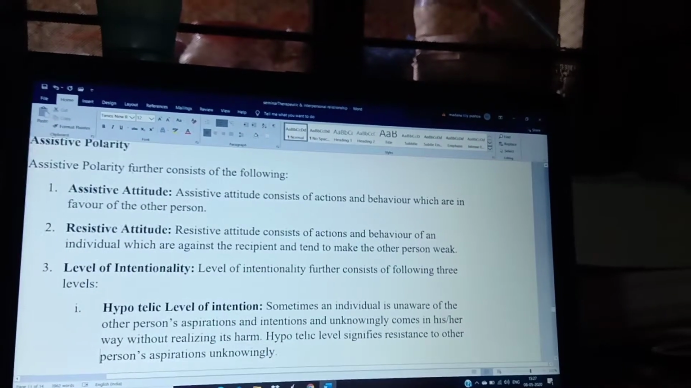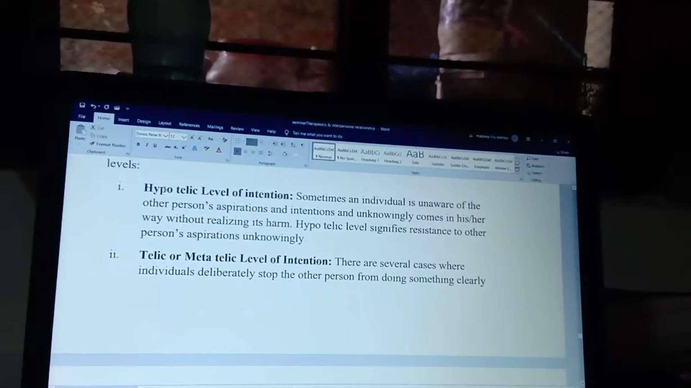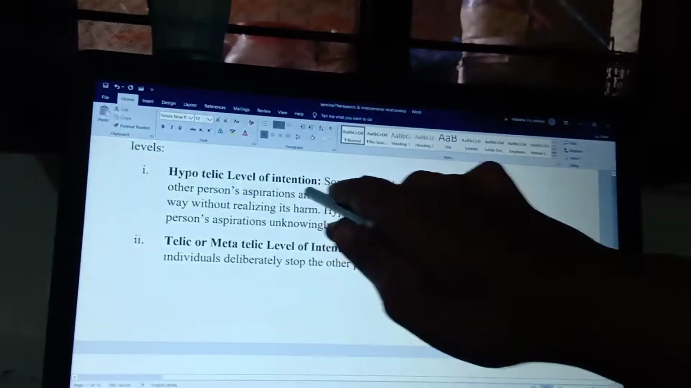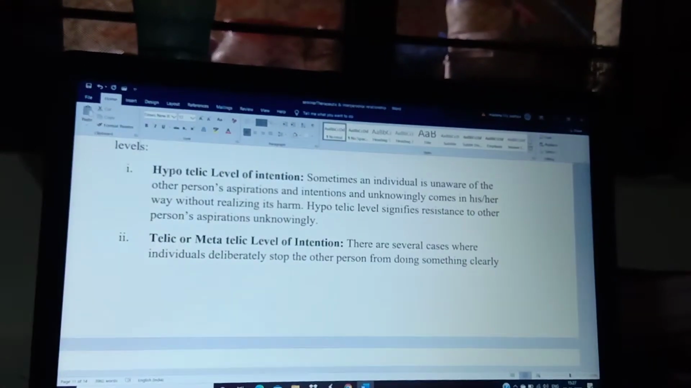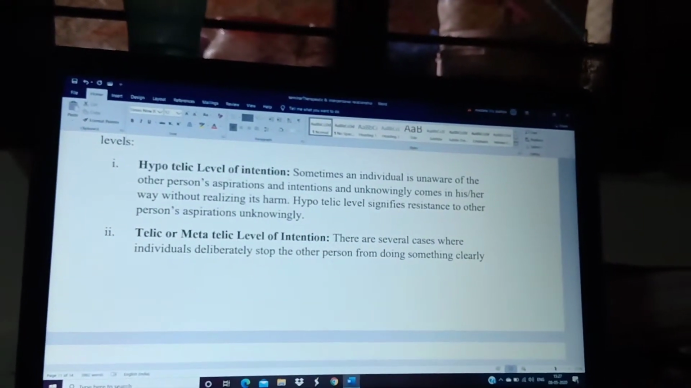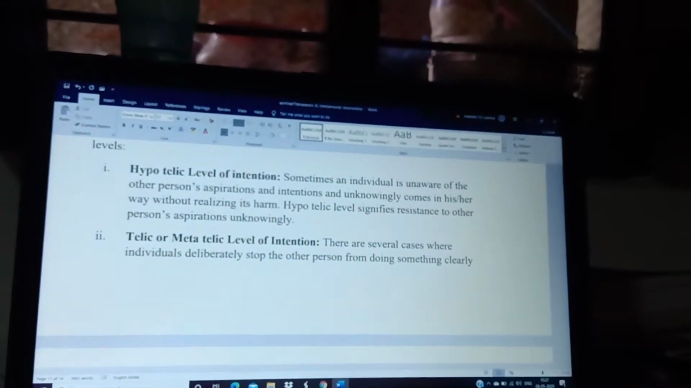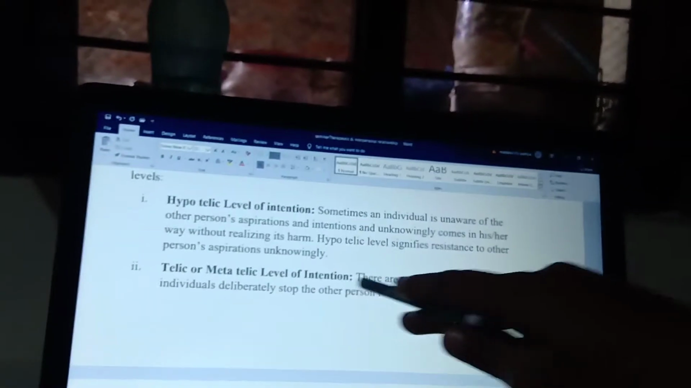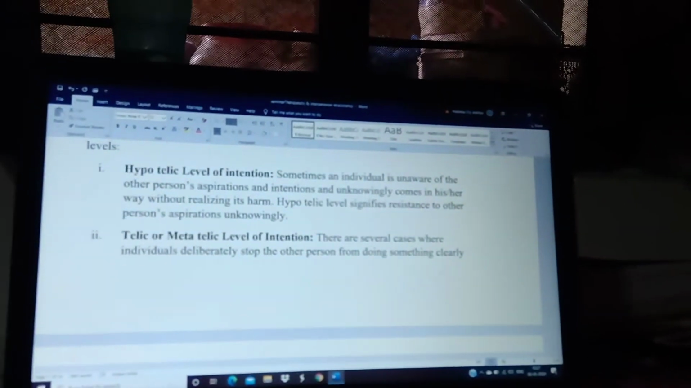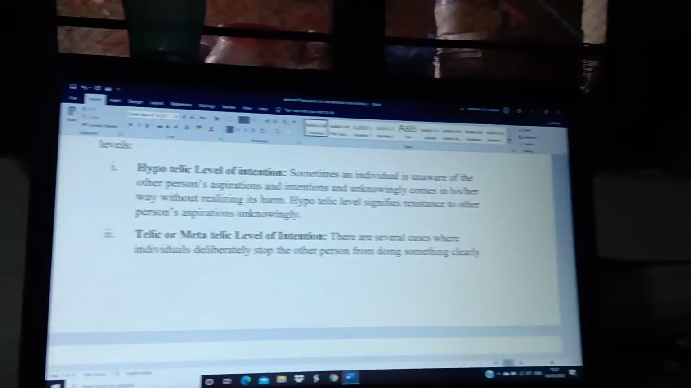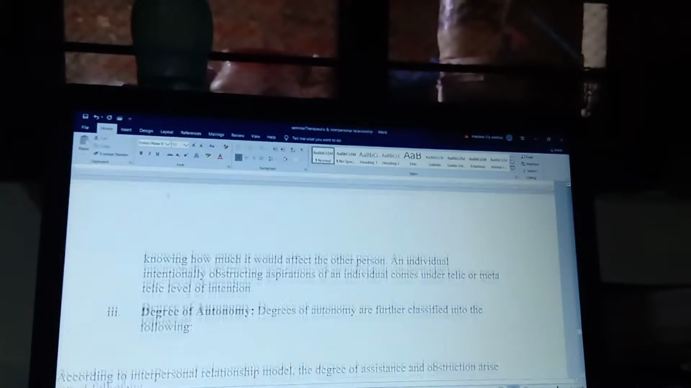Okay, and the level of intention. Intention means you are doing something intentionally towards the other person. That is the hypotelic level of intention, which means unawarely you are spoiling the relationship with the other person. And the telic level of intention is nothing else but doing something clearly about the individual and stopping the other person, when he is doing certain activities knowingly.